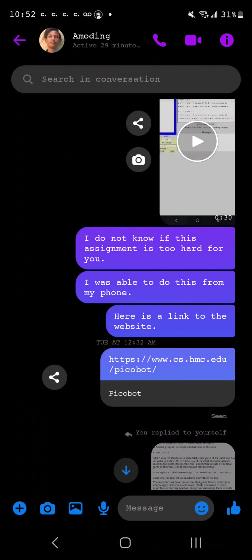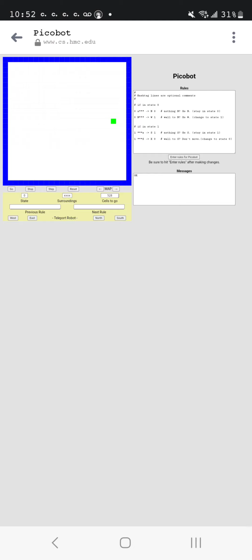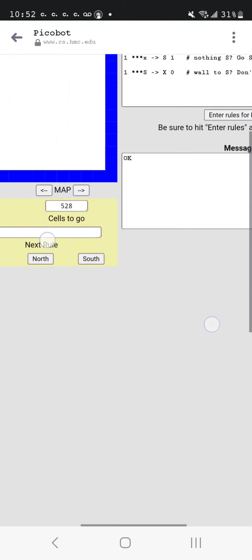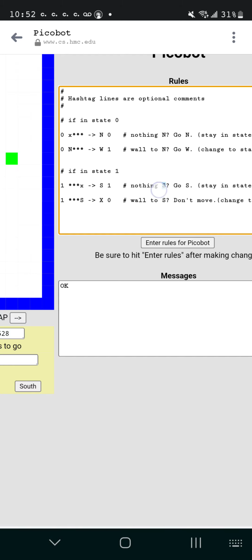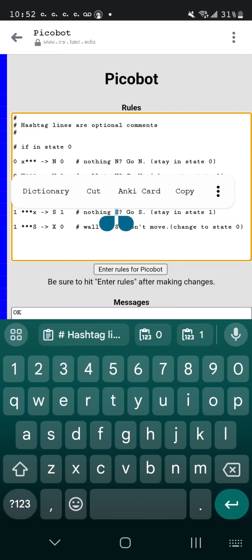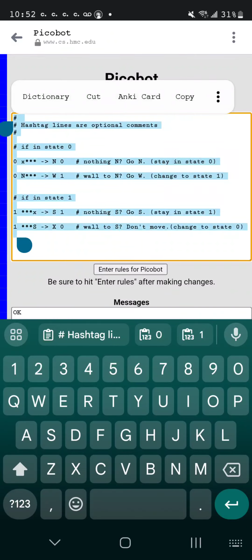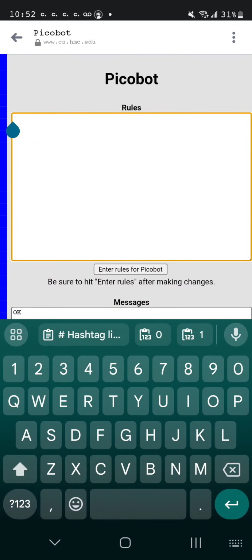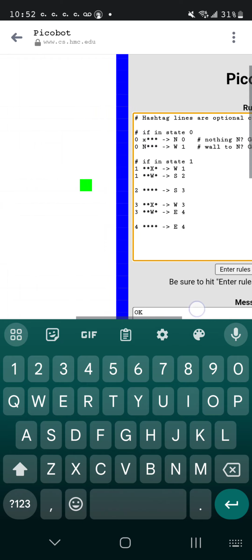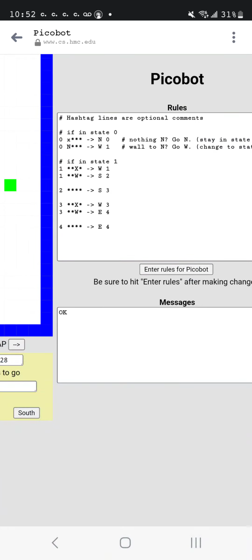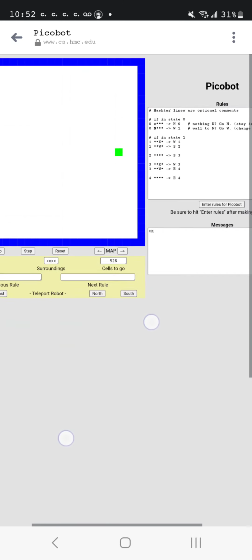Okay, going back to Picobot. See, these are the default instructions. I had my 1, 2, 3, 4, but now it's just back to 0 and 2. So it's a good thing I copied everything. I'll paste what I had copied. Now I have the directions and instructions that I went over with you. I enter them, that's important. Enter, enter, come on, good. Now let's see what it does.